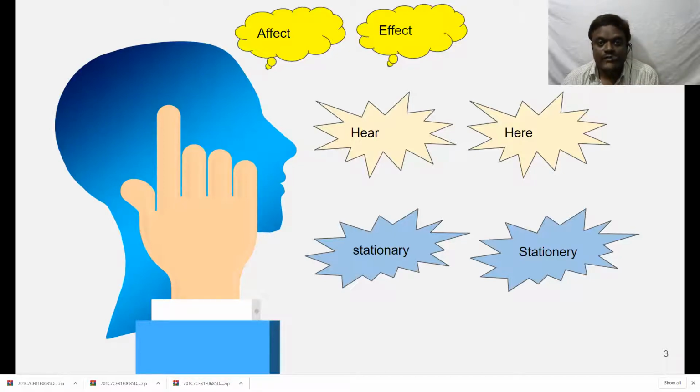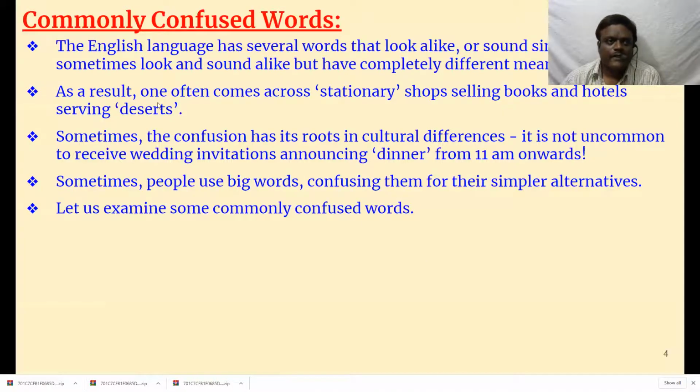Students often get confused. Instead of affect, we use effect. Instead of hear, we use here. Instead of stationery, we use stationary. There are so many words in English which really confuse us. So, in order to get out of this confusion, I have made this video. I hope it will be very useful for you.